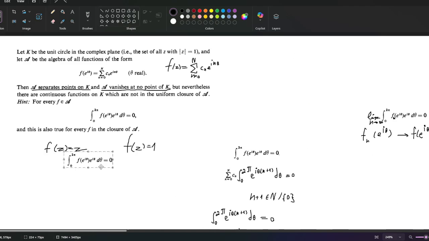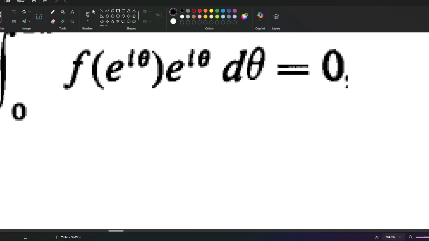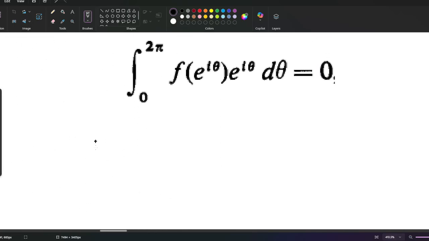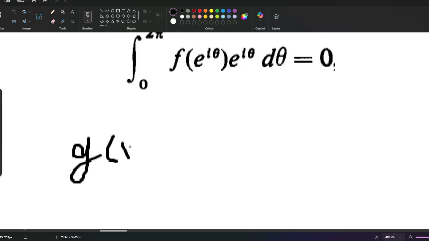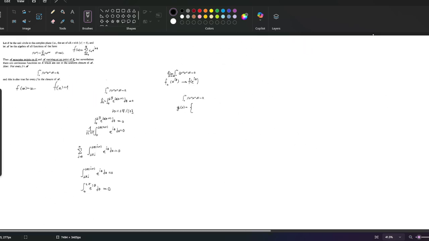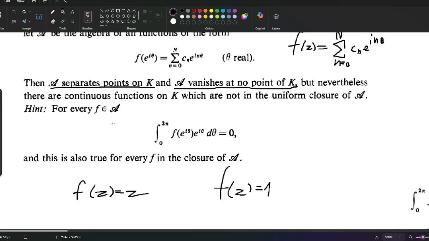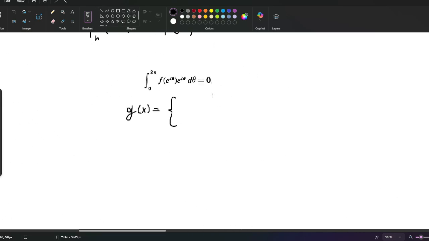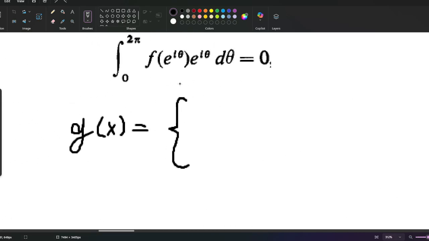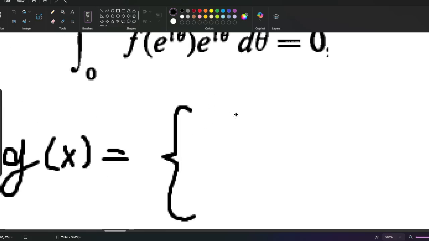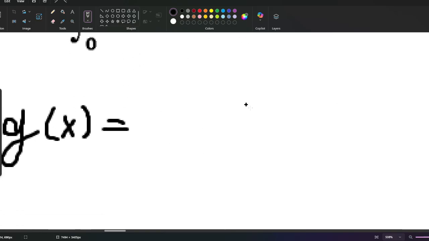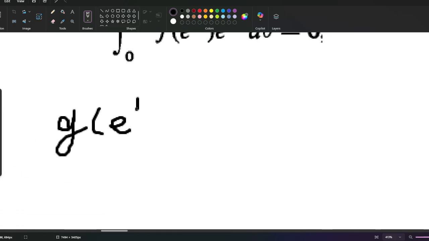What I'm going to do is make a sort of weighted function. Let's take some function, call it g of x, and define it in some evil way. We're looking for functions that are continuous on K, so we don't really care about the outside of K; we only need to make it continuous on K. So I'm going to define it through theta instead of e to the power of i theta. When we input e to the power of i theta, I'm going to use theta itself.